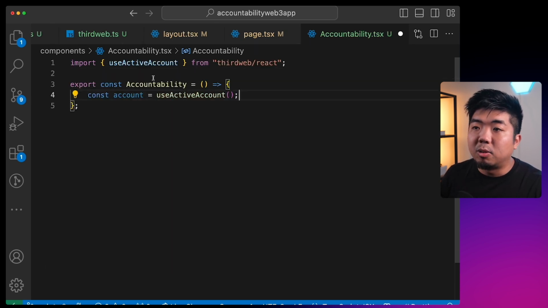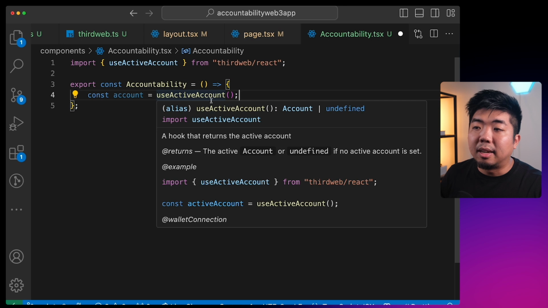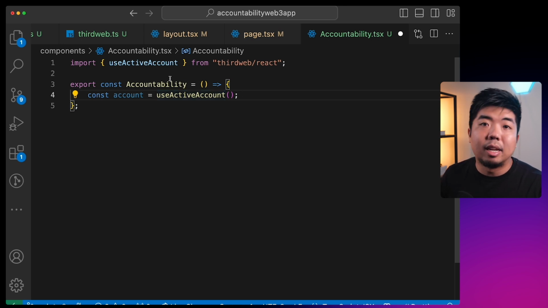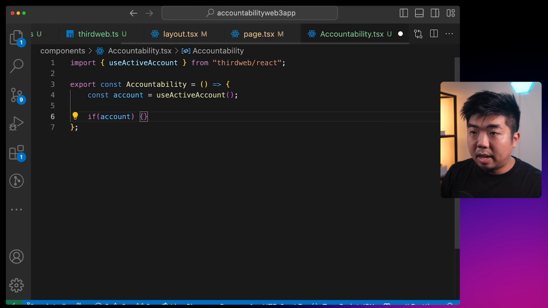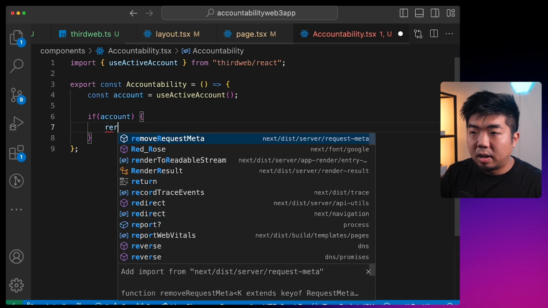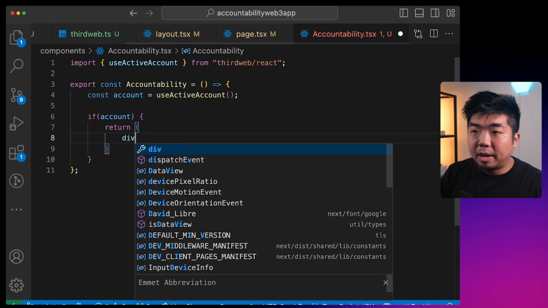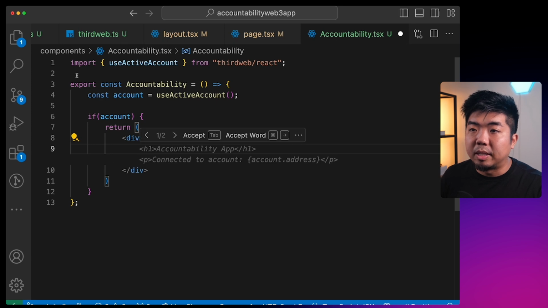What this is going to do is return us the connected account, or return undefined if there is no account or wallet connected to our application. So with this, we can say if there is an account, then we can return our accountability app, which will just create some empty div tags.